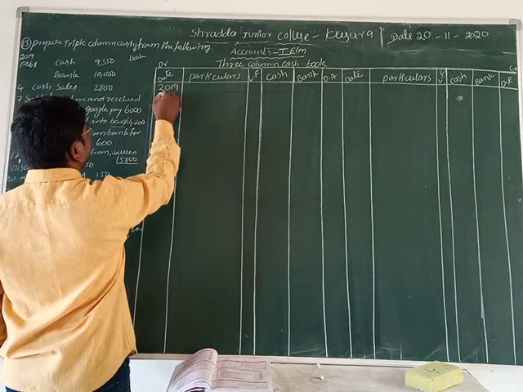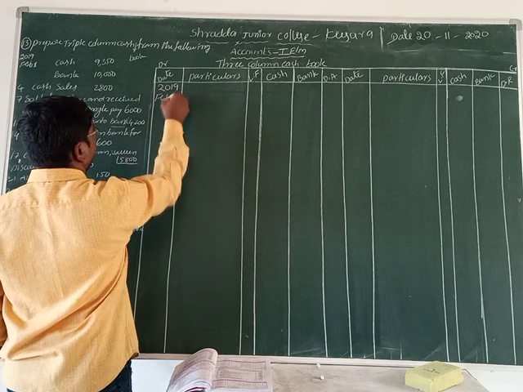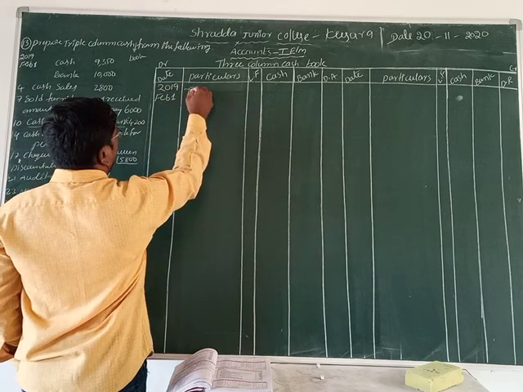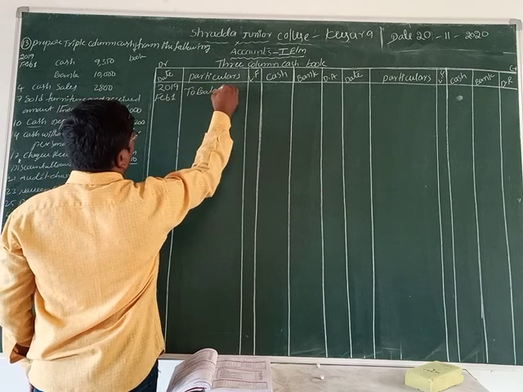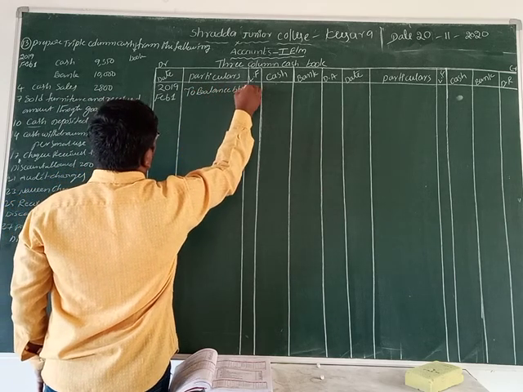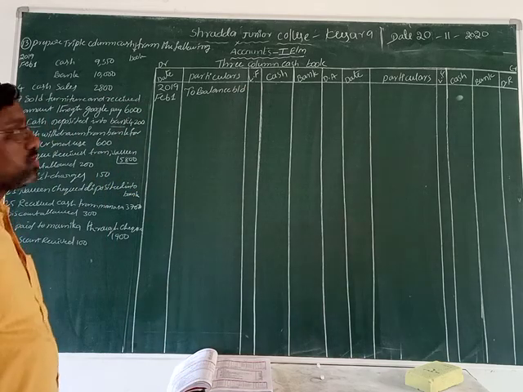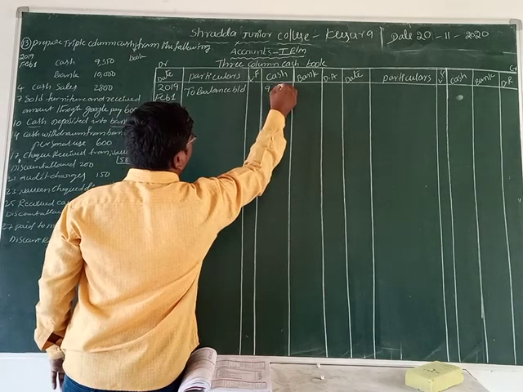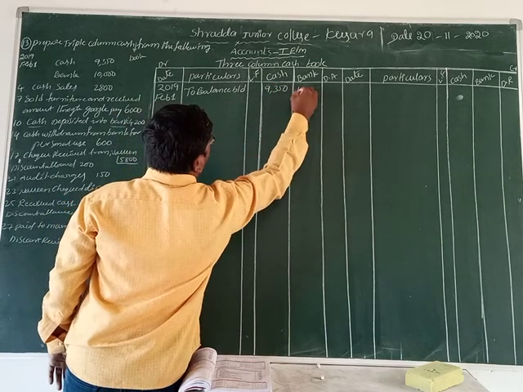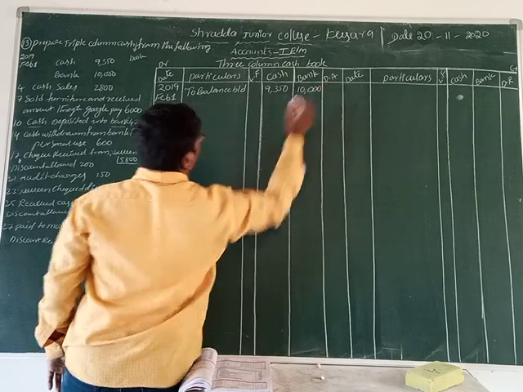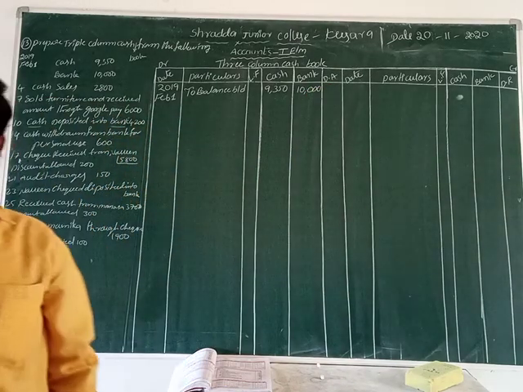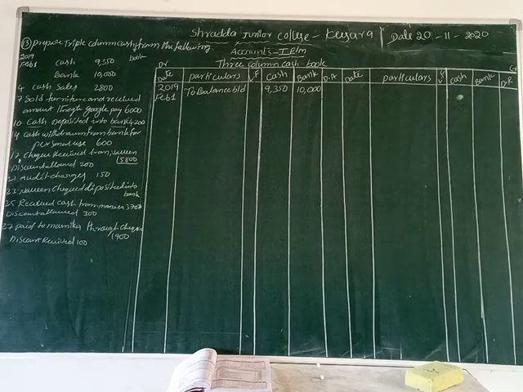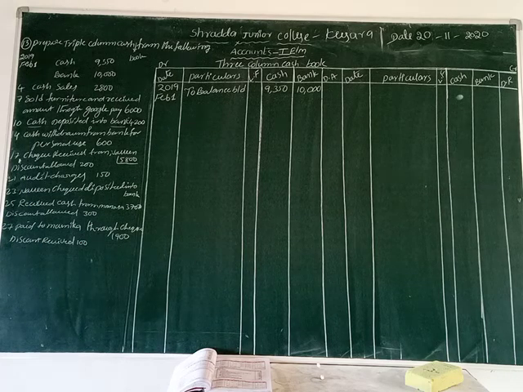How do we record that? 2019 February 1st. We write To Balance b/d, isn't it? The cash amount is 9,350 and the bank is 10,000 rupees. Both are in the debit column, so cash and bank both show debit balances.